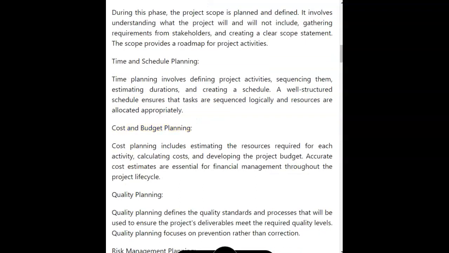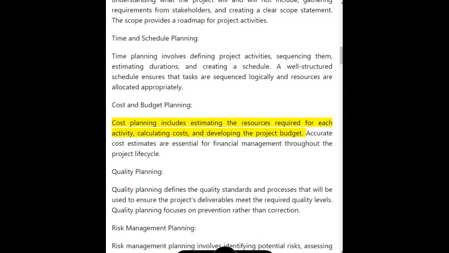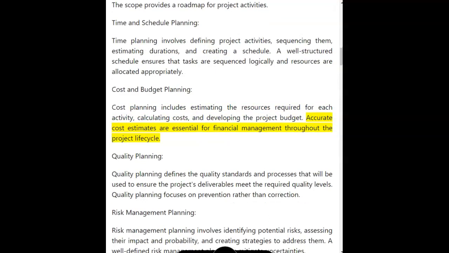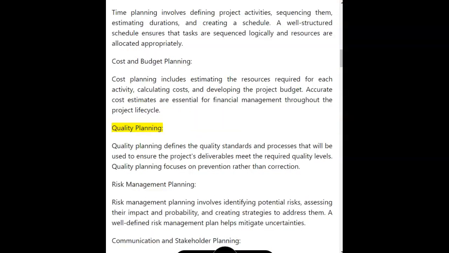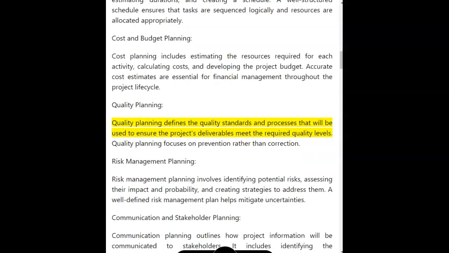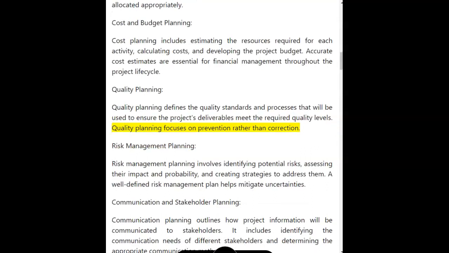Cost and budget planning. Cost planning includes estimating the resources required for each activity, calculating costs, and developing the project budget. Accurate cost estimates are essential for financial management throughout the project lifecycle. Quality planning. Quality planning defines the quality standards and processes that will be used to ensure the project's deliverables meet the required quality levels. Quality planning focuses on prevention rather than correction.